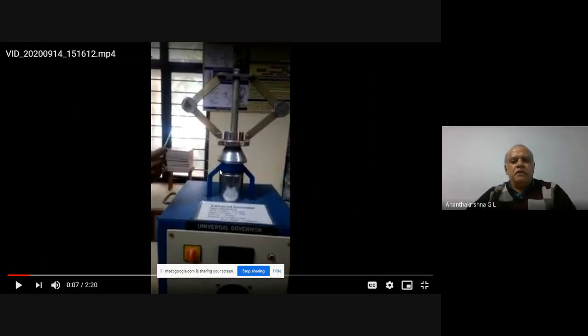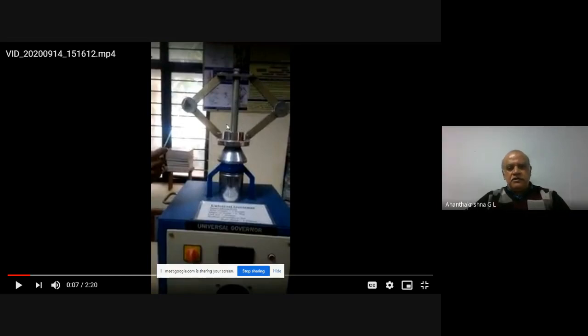Basically, this is the construction of a centrifugal governor where you have fly balls of equal mass. These fly balls are connected to the spindle through these links, and this entire assembly is called the sleeve assembly. As the speed of the engine increases, the sleeve will lift, because the fly balls fly away due to excessive centrifugal force. Automatically, because of the link connection, the sleeve lifts. As the speed decreases, the sleeve assembly comes down because the centrifugal force on the fly balls also comes down.